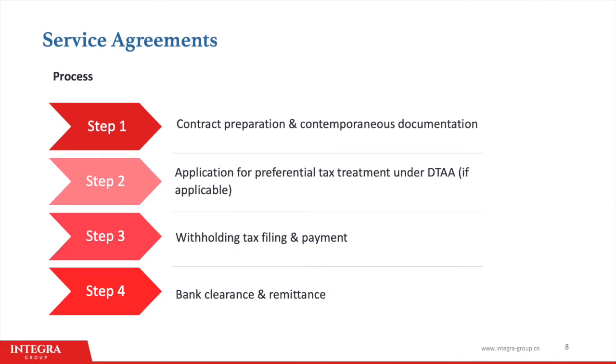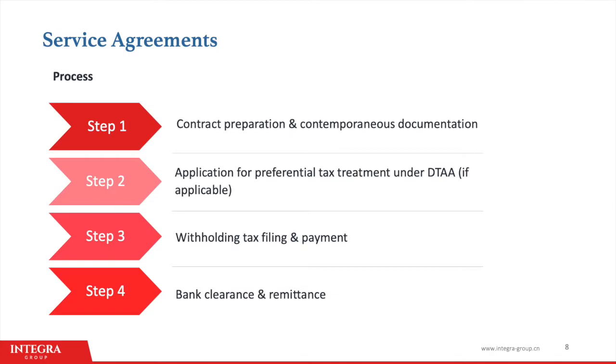Next, if a double tax avoidance agreement signed between China and the host country grants any tax exemptions or preferential tax treatment, the China company can apply before making the withholding tax filing and payment. For service fees under $50,000, Chinese tax authorities no longer require the China company to withhold taxes before the remittance. Instead, they can complete the tax filing within 30 days of remittance.